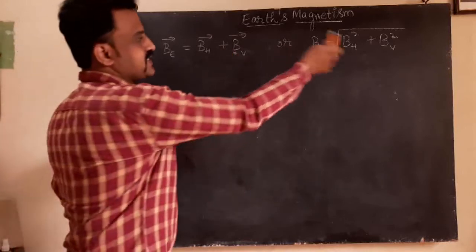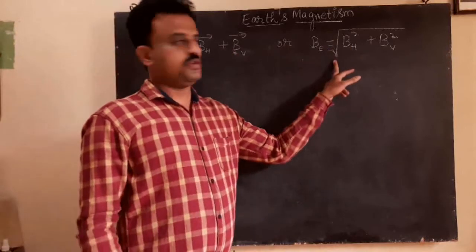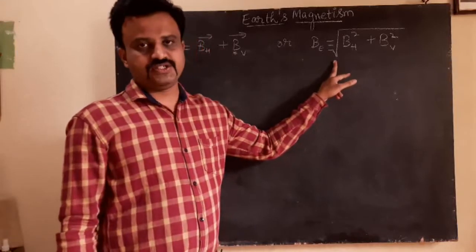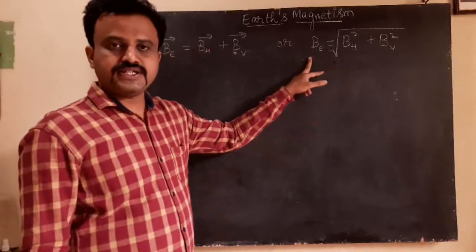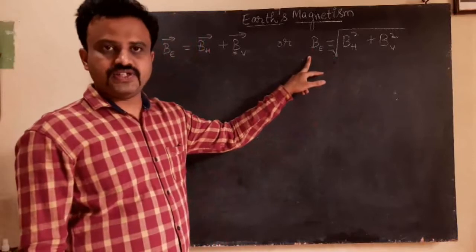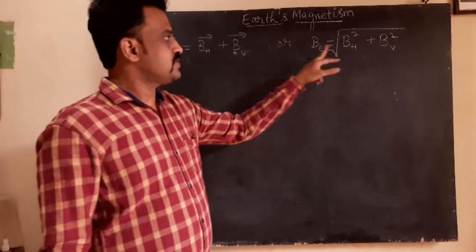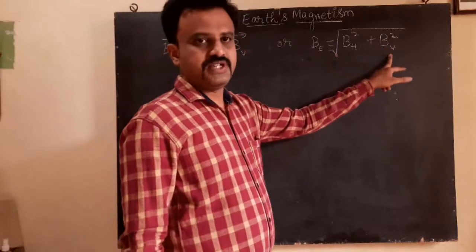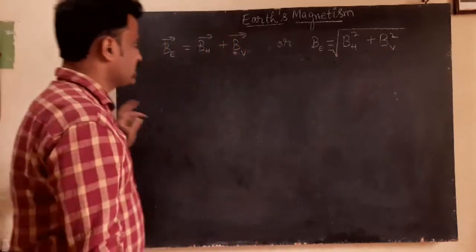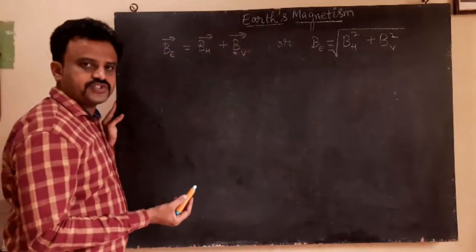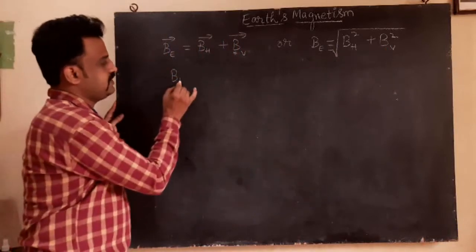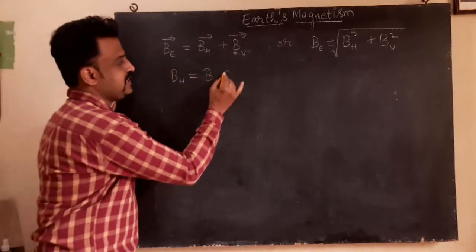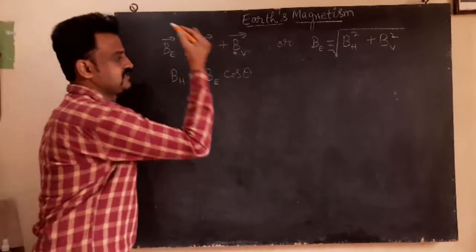If you express in terms of only magnitude without any vectorial notation, it can be given as the Earth's magnetic field is equal to square root of BH square plus BV square. In the previous figure, I have shown you that BH is equal to BE cos theta.